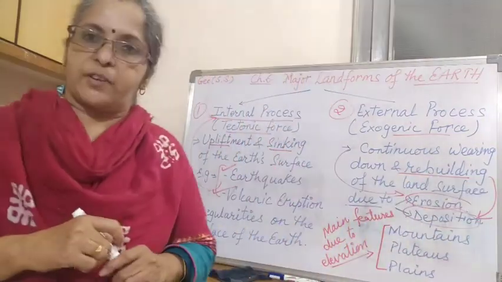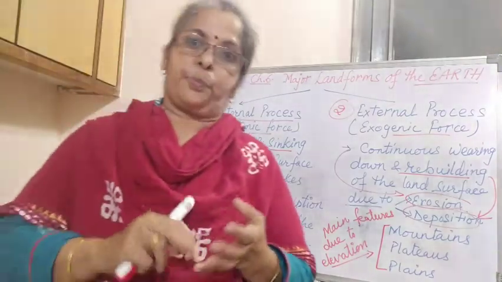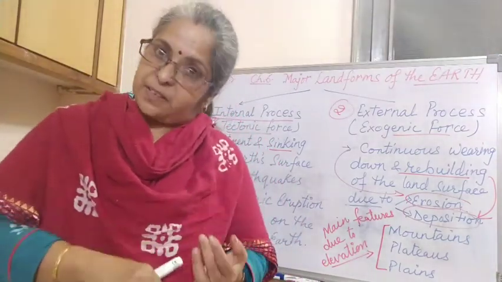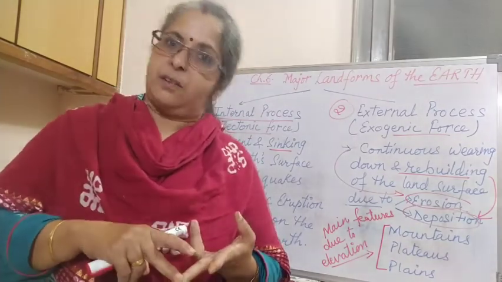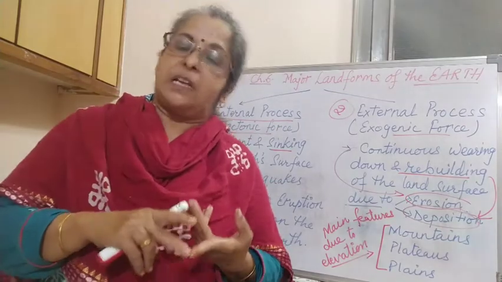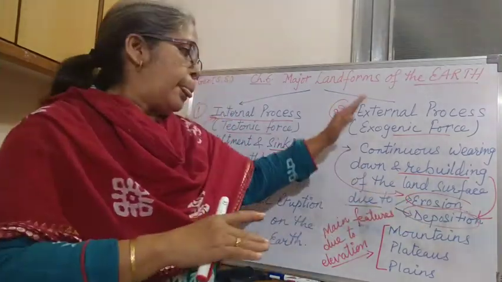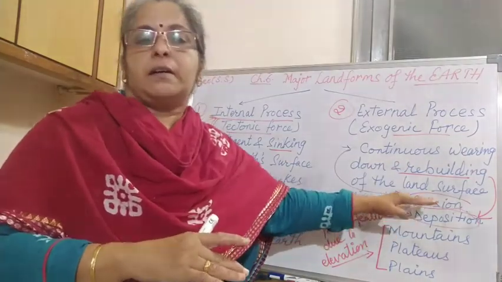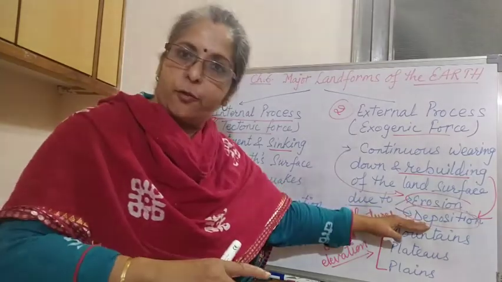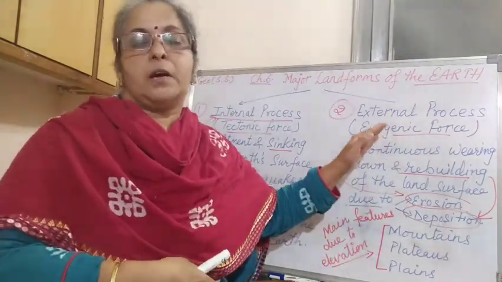And this happens due to rivers, glaciers, wind, running water. These things happen due to the erosion and deposition by the rivers, by heavy rainfall, by soil erosion, or by the glaciers, or by the wind.